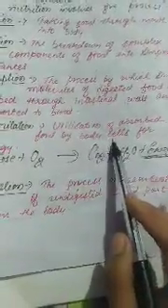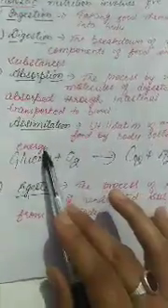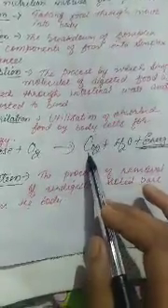Next is assimilation. Assimilation is the utilization of absorbed food by the body cells. When the food is absorbed by the body, it is utilized by the body cells and releases energy. So this process is known as assimilation. Suppose we are taking the food in the form of glucose. Glucose is food. In the presence of oxygen, it is broken down into carbon dioxide, water, and energy is released. So that is called assimilation.